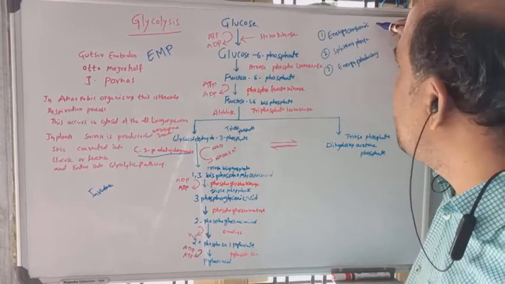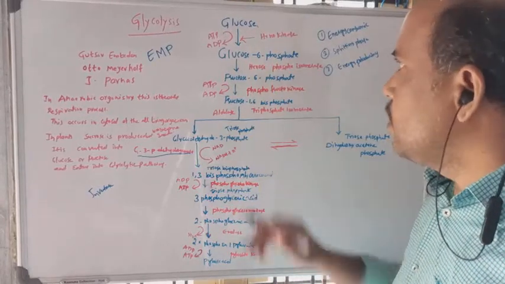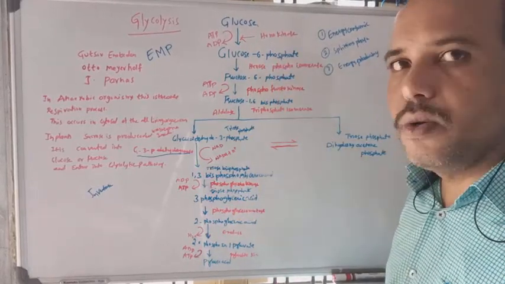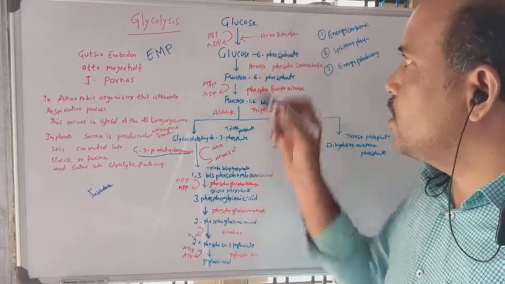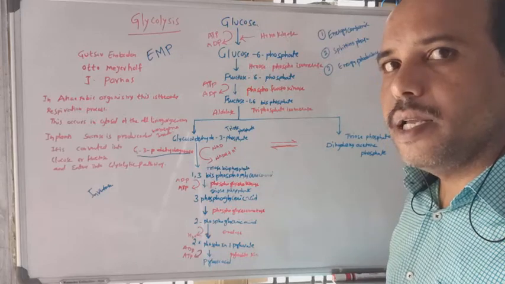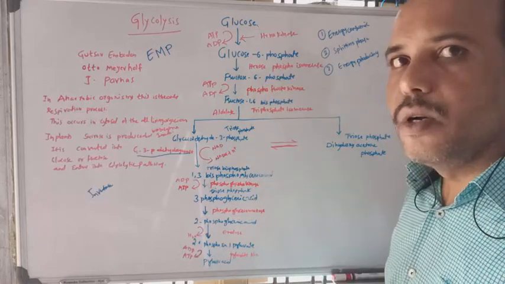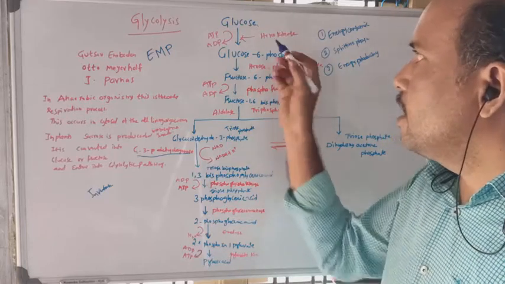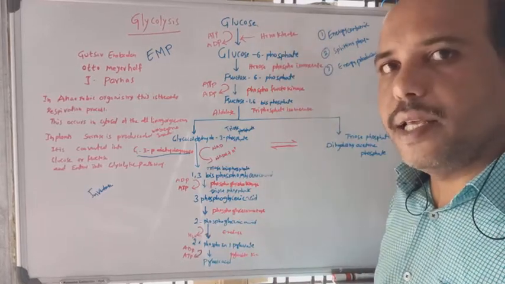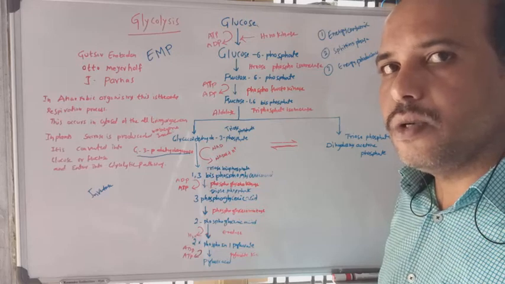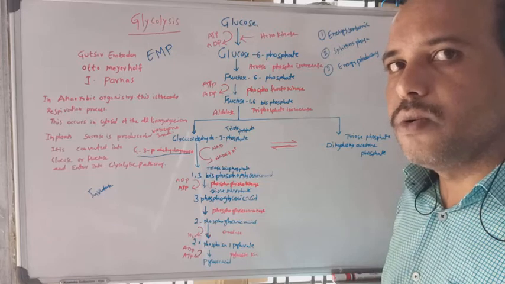First, when glucose enters the cytoplasm, a phosphate group comes and attaches to the glucose molecule. This is called phosphorylation, and glucose is phosphorylated to form glucose 6-phosphate with the help of the enzyme hexokinase.